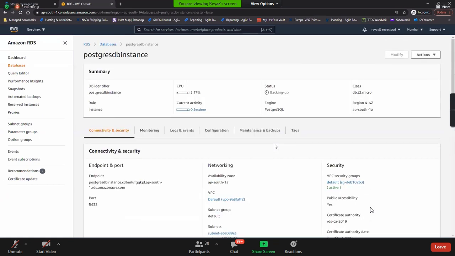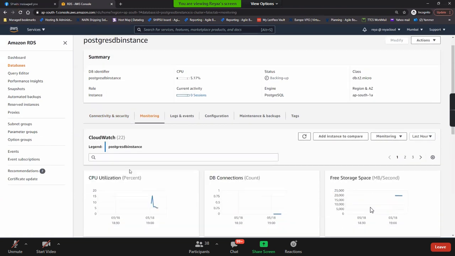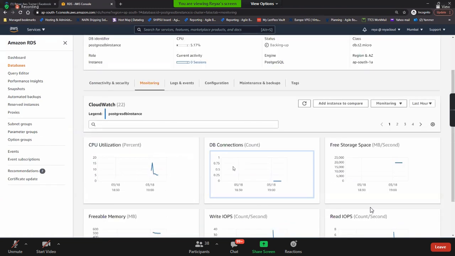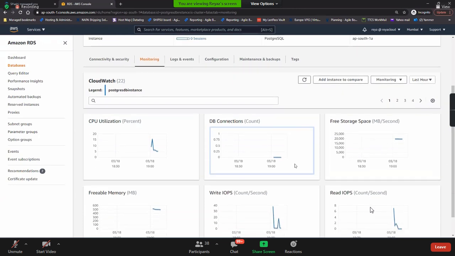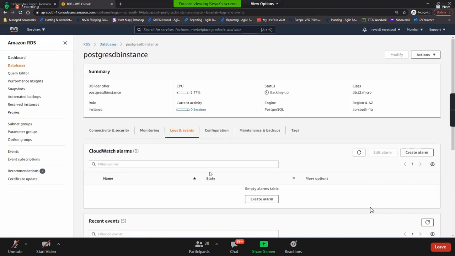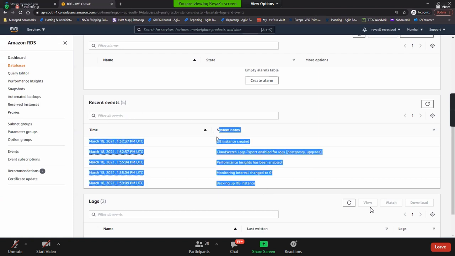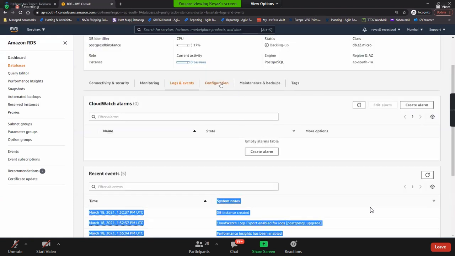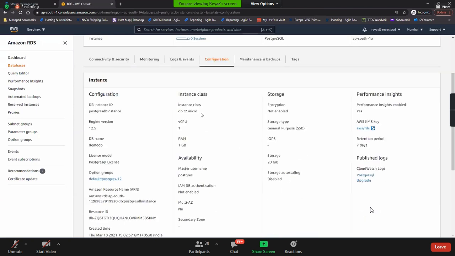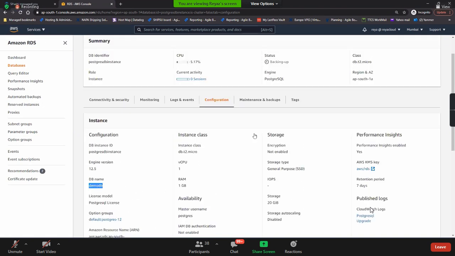The same things, right? And in monitoring, you can monitor what the CPU utilization of this is, how many DB connections there are, how much free storage is left. Everything you can monitor. Logs, remember, are basically events. What you did on this database, everything will be recorded over here, right? Configurations, the same thing: what is the instance, CPUs, RAM, availability zone, which engine, what is the DB name? Everything you will get over here.